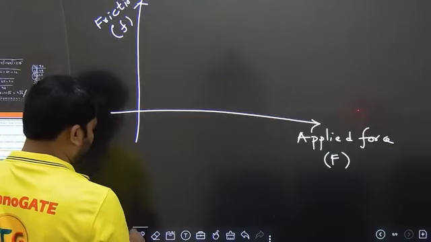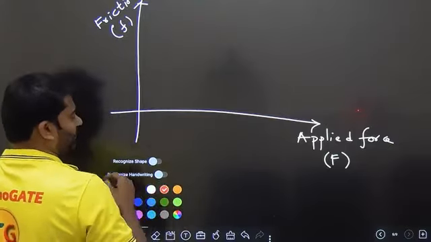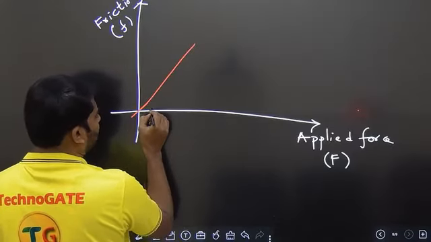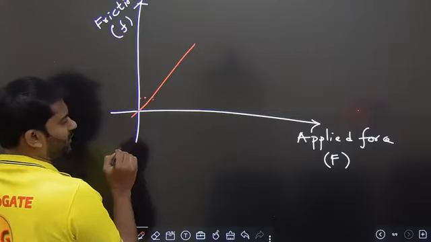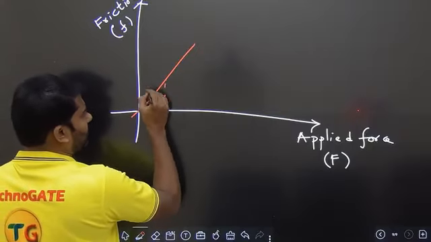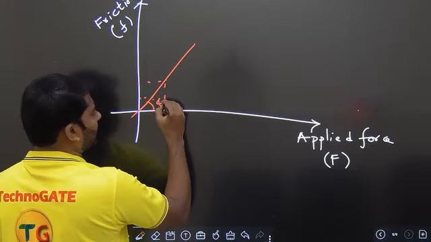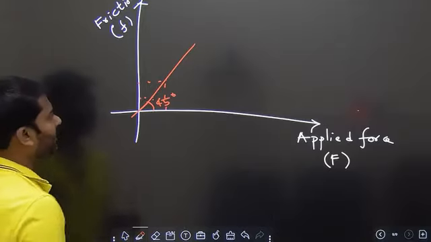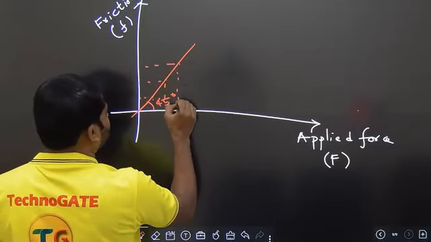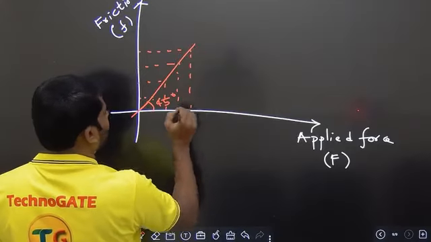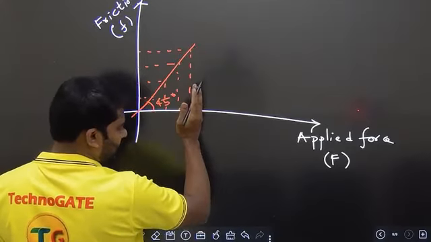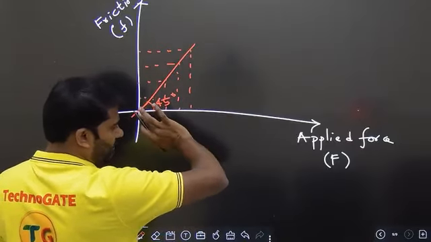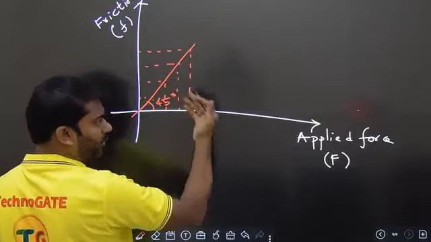So you remember that the initial one, till the body is at rest, as you increase the applied force, the friction force also keeps increasing. This particular line is having a slope of 45 degrees. Till the body is at rest, whatever the applied force is, the friction force is equal to it, and that is why the body is at rest.